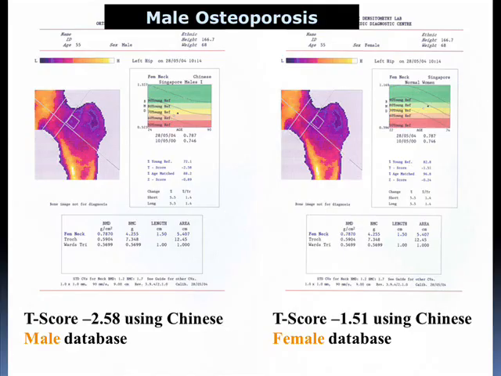And the other controversy is whether males should use male databases to derive the T-scores of -2.5 for older men, or to use the female database. So there are pros and cons in each approach. When we were preparing the clinical practice guidelines, I heard that the DEXA machine people were all going to program everything to female database. But in the recent IOF course held in February, the slides seem to show that they tend to favor the male database. So I don't think this issue is settled yet.